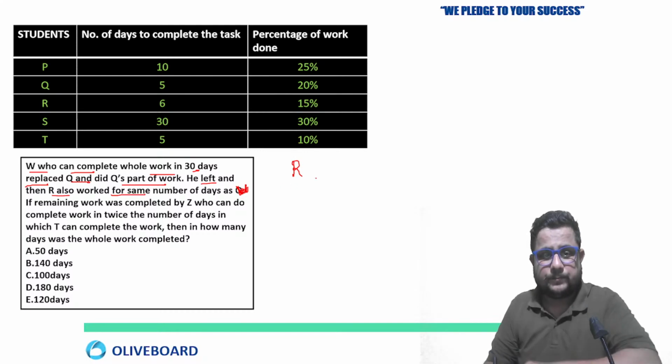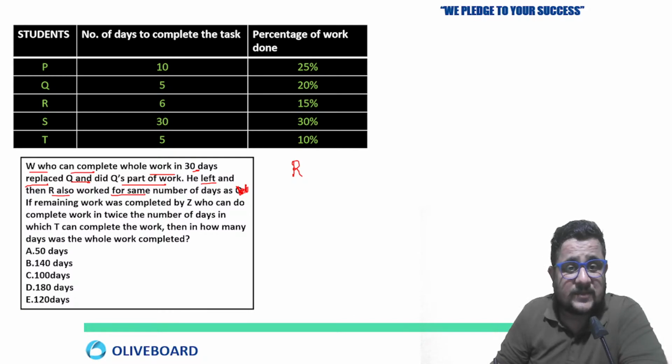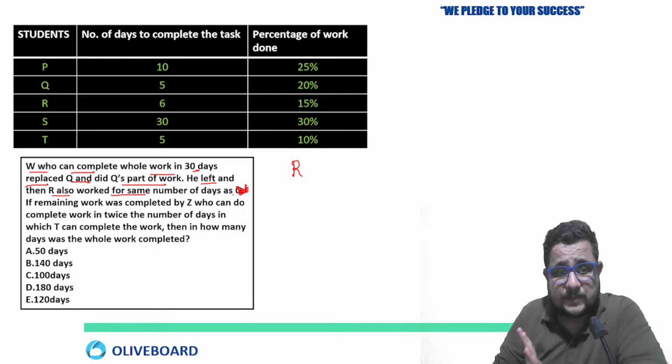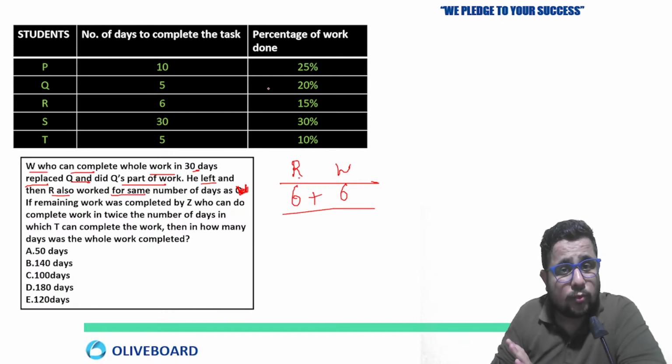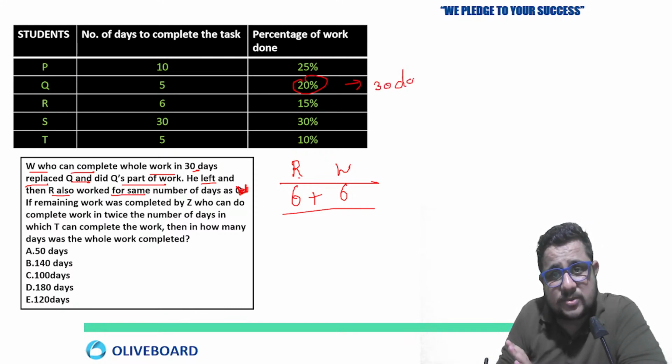See, this is W, not Q. I am just making one change here. Just remember that. So W worked for 6 days. That we have already calculated. W is going to do 20% of the work, and W was taking 30 days to complete the whole task.